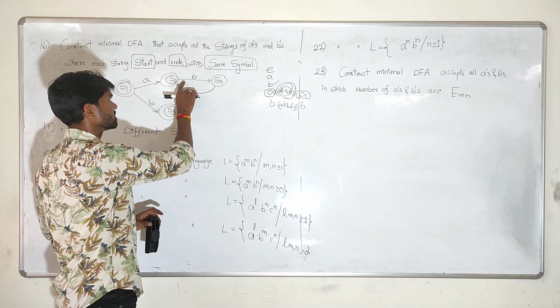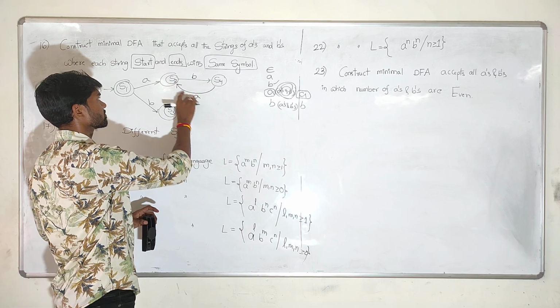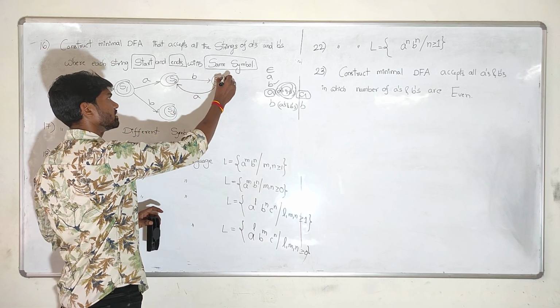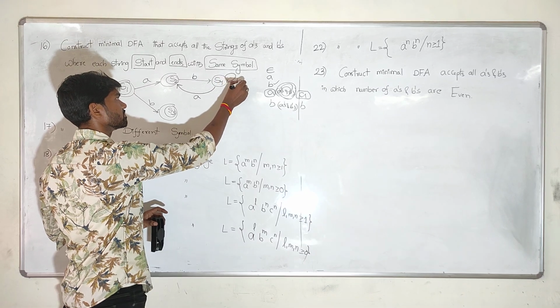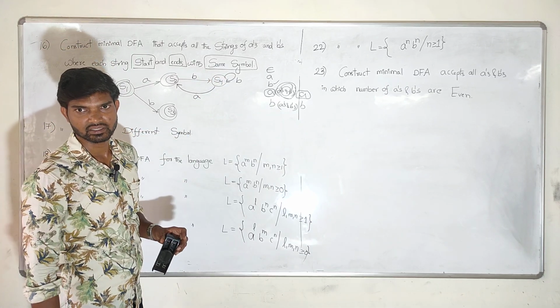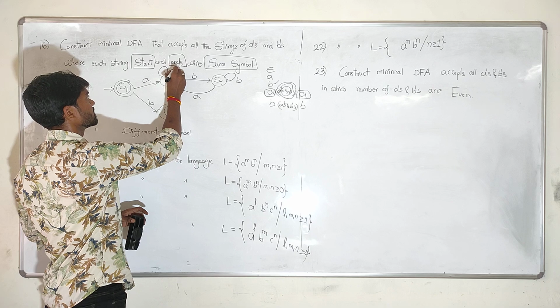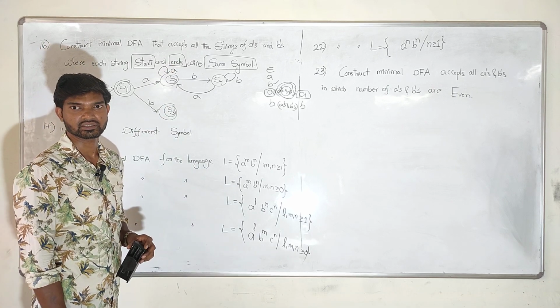There is no restriction. If a single B comes, then on S4, if you apply A, it always ends with the same symbol A. But on S4, if you give any number of B's, there is no restriction on this. On S2, any number of A's can come, there is no restriction.